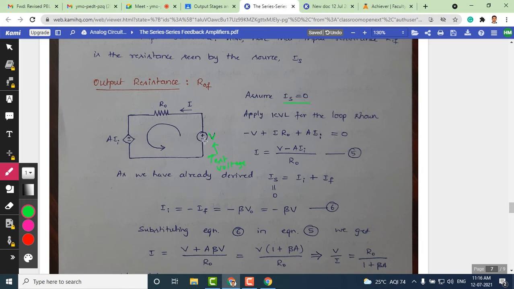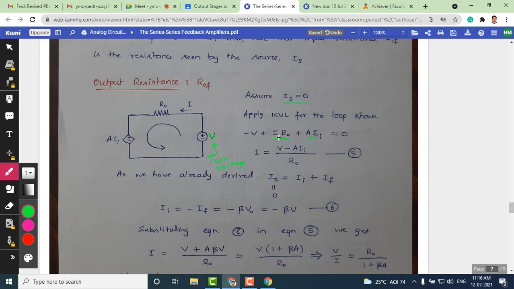Let me start with this V minus V. This is the current due to the test voltage that is applied here, which is I. So I times R naught, that is the voltage drop across R naught. And this is the voltage across this V here, which is nothing but A times II. So now we can simplify this one.